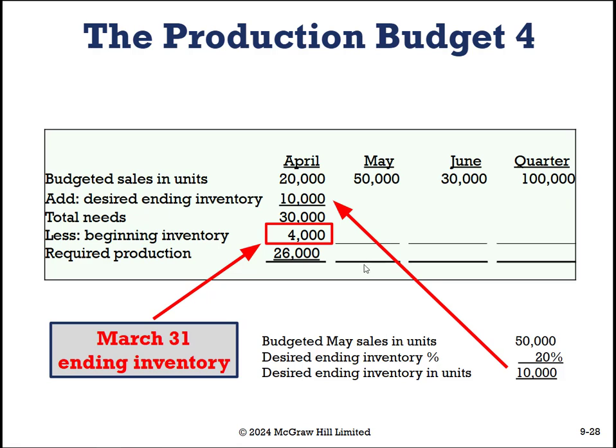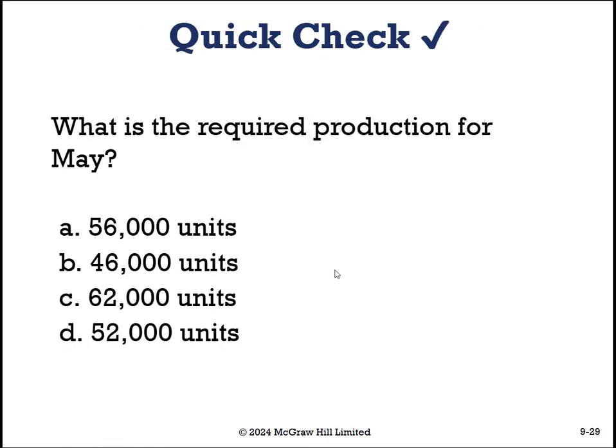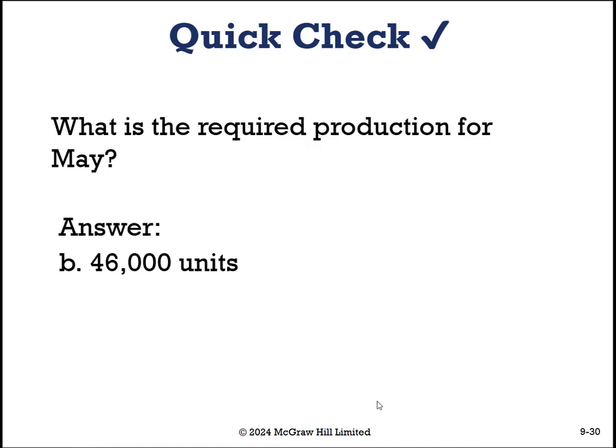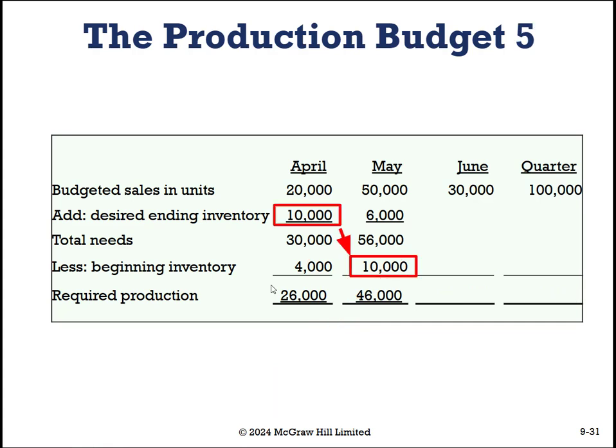All right, welcome back. This is also a quick check. So is the number that you need for May 56,000, 46,000, 62,000, or 52,000? If you said 46,000, you are correct. So let's flow this through the numbers. We take our desired ending inventory for April. That becomes our beginning inventory for May. From there, we figure out what do we need for our,